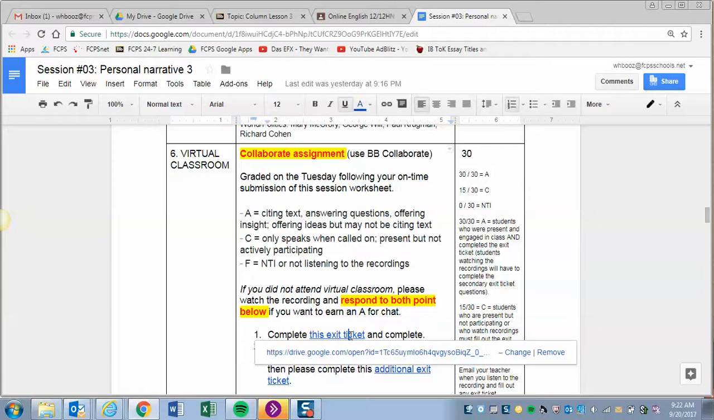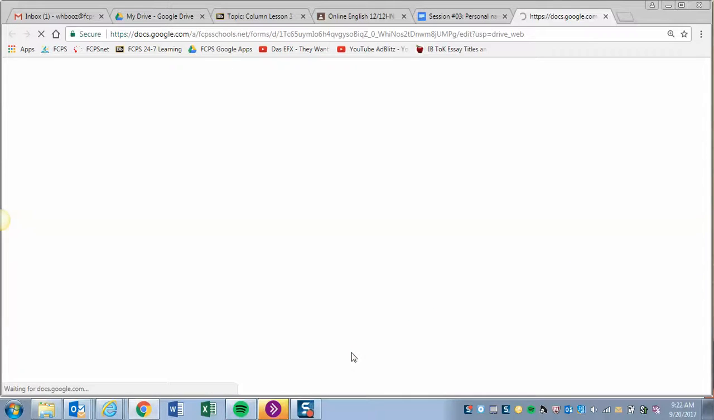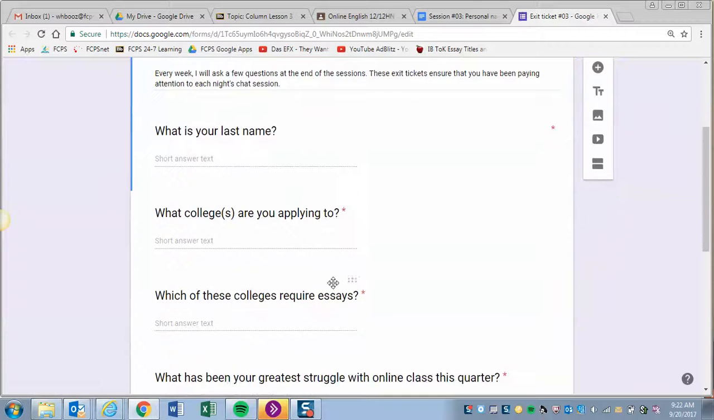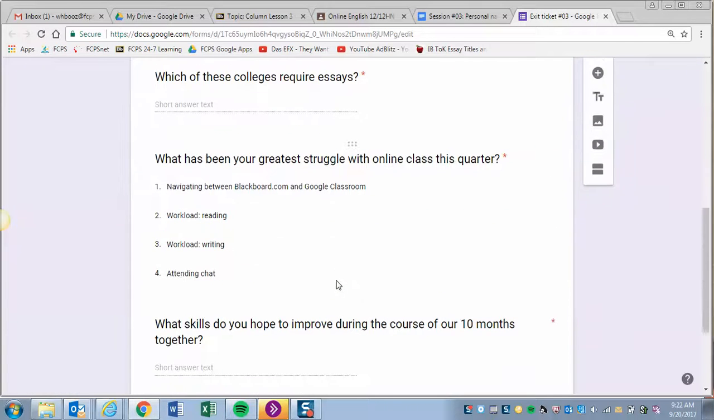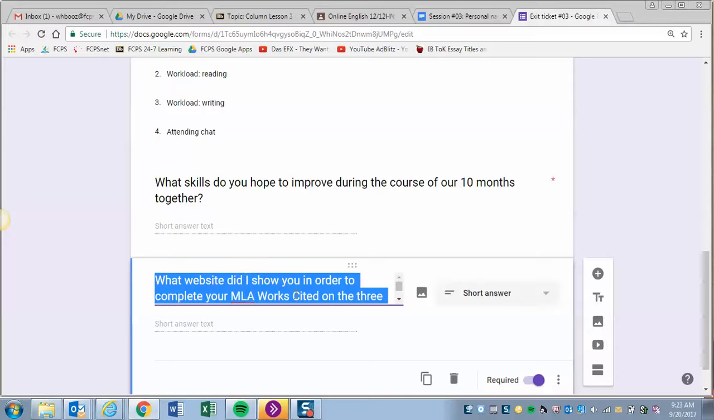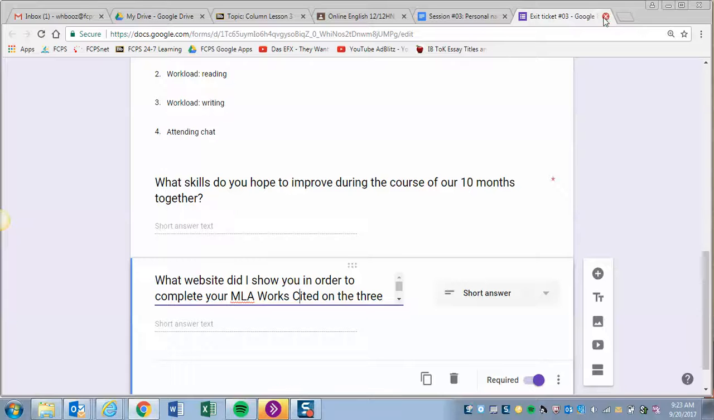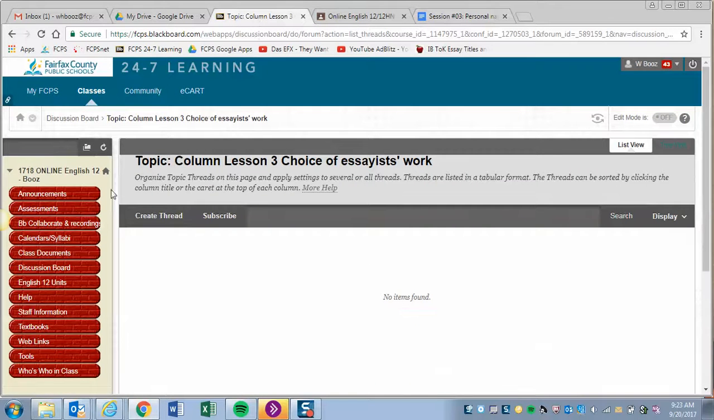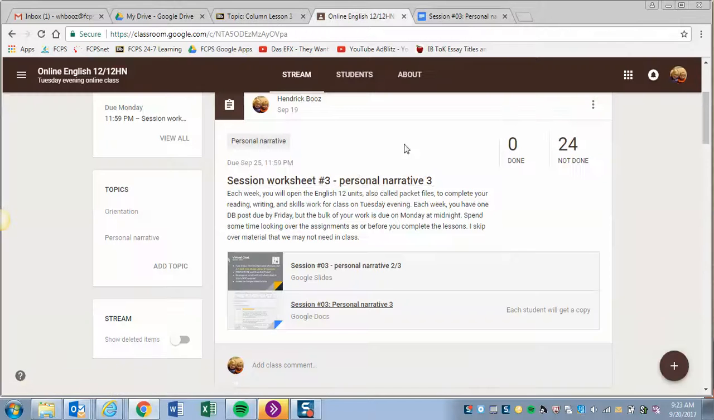If I click on this exit ticket, at the end of every class, I ask students to fill out a short little piece that just says, hey, I listened to what we were talking about tonight. And I showed them a website last night that dealt with MLA Works Cited. Hopefully they were able to understand what was going on. Again, every week, students are going to go back and forth between Blackboard, the Fairfax County Public Schools 24/7 Learning, and Google Classroom. And they're going to submit this personal narrative worksheet or this session worksheet each week.